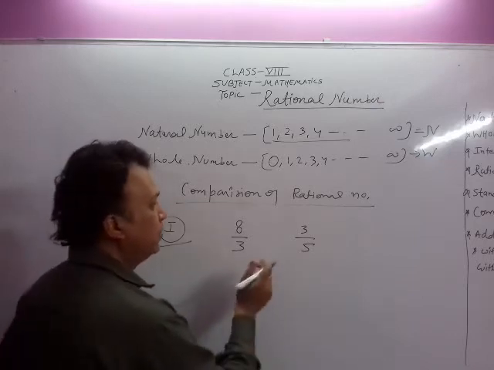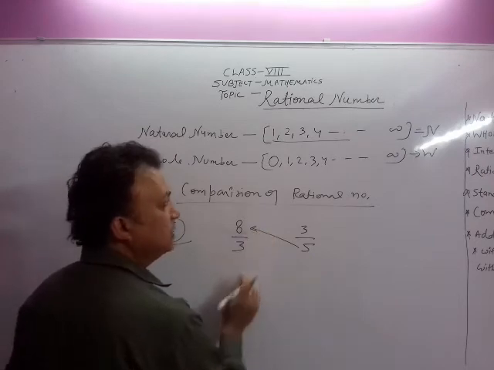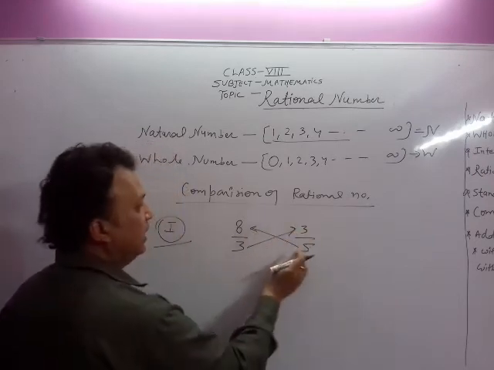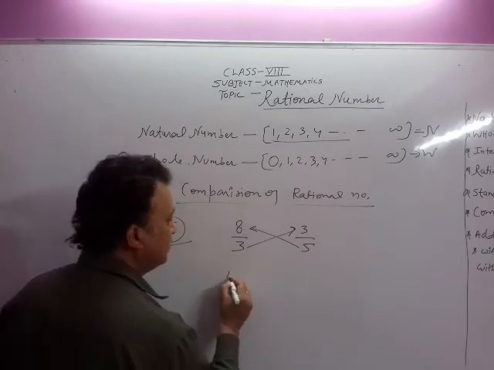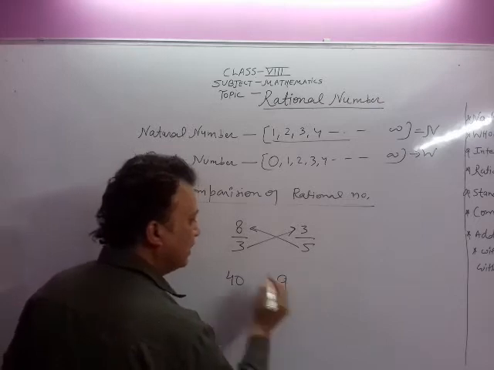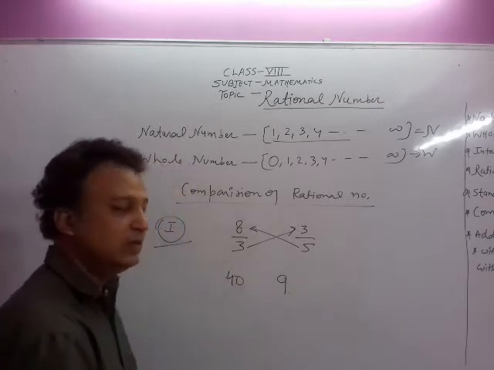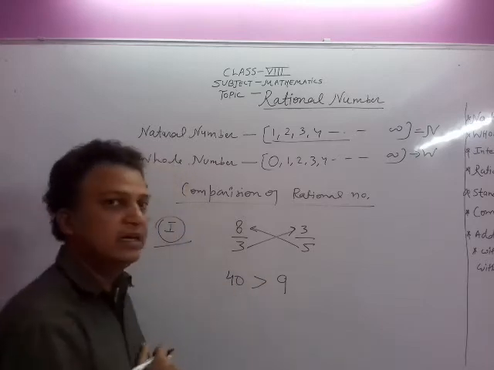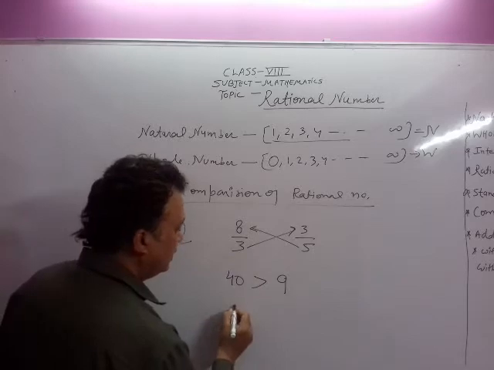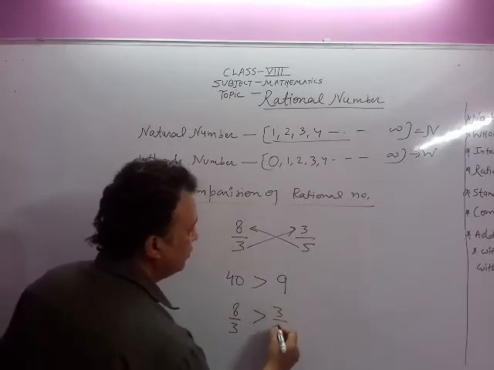First, the cross multiplications. Cross multiplications means this number is multiplied by this, and this number is multiplied by this. 8 times 5 is 40 and 3 times 3 is 9. In 40 and 9, which one is greater? 40 is greater than 9. So 40 represents 8 upon 3. So 8 upon 3 is greater than 3 upon 5.